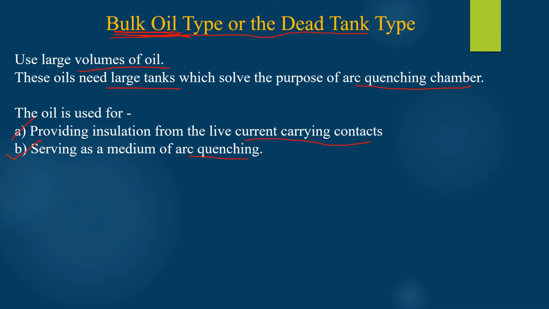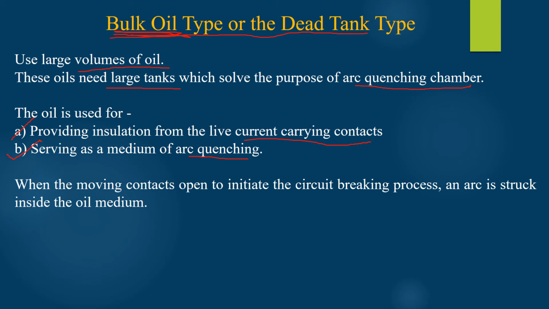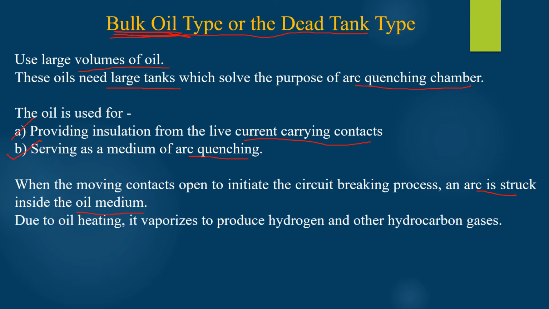As already told, when a fault occurs, the moving contacts get separated from the fixed contact and therefore an arc is struck between the two contacts. But in case of oil circuit breaker type, the arc is struck inside the oil medium and therefore the heat of the arc will decompose the oil present and the oil will get heated and vaporize to produce hydrogen and other hydrocarbon gases.